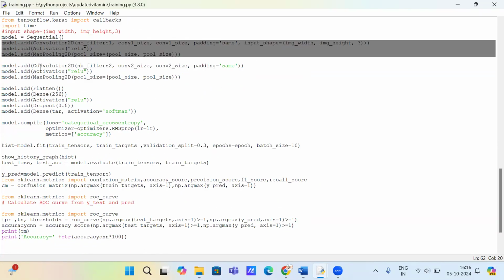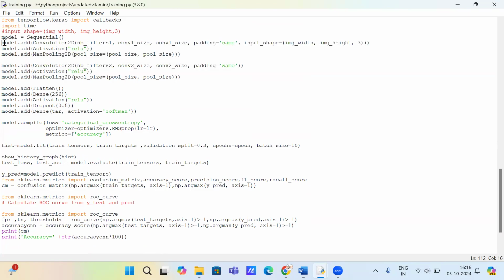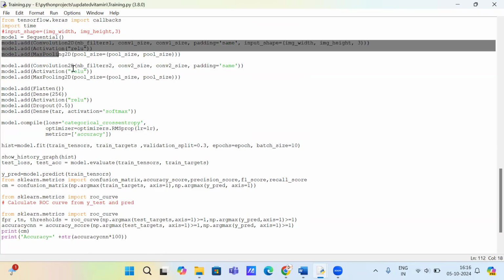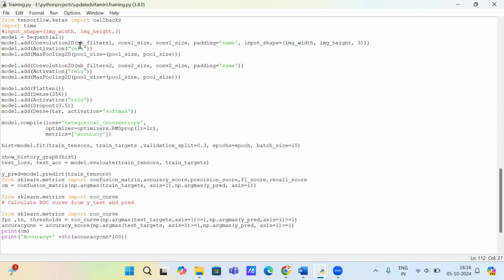Here we are defining the model. These are the layers: Conv2D with filters. Initially it will take 32 filters, then the second 64. Max pooling is used to reduce the height and width of the images. Flatten is used to convert two-dimensional data into one-dimensional.